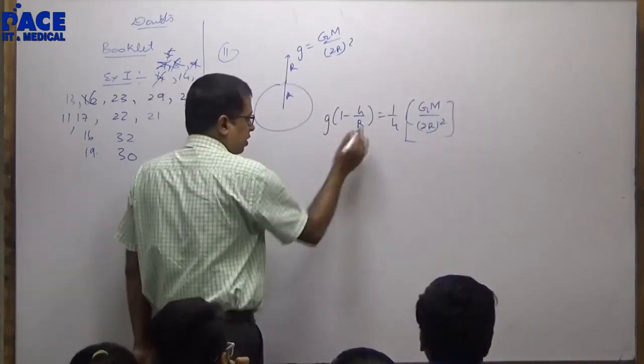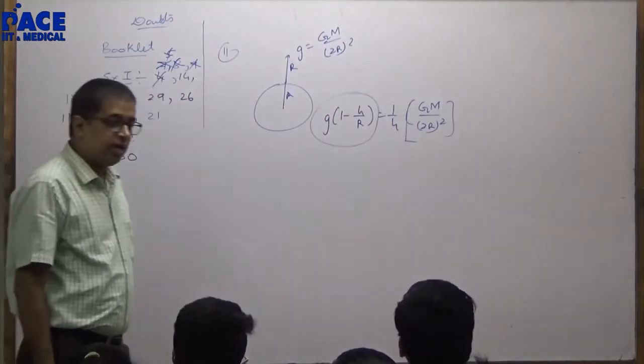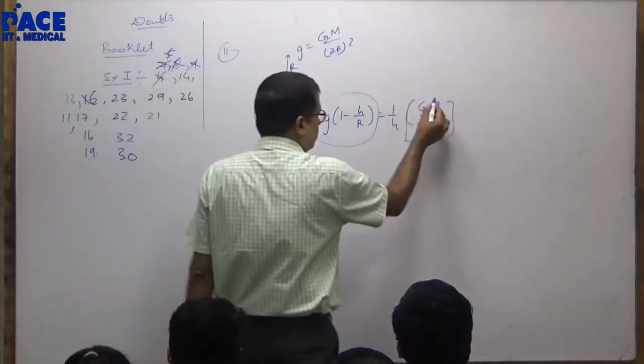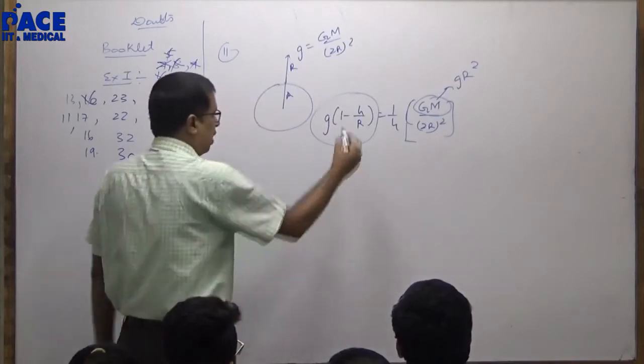Find the height for which the g value will become 1/4 of the g at a height of r above the earth's surface. Substitute GM as small g r square. You get the value of height h.